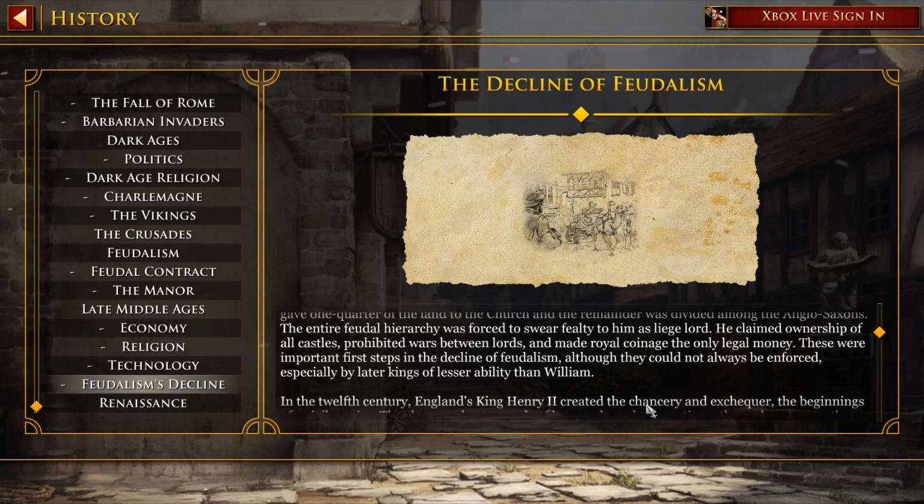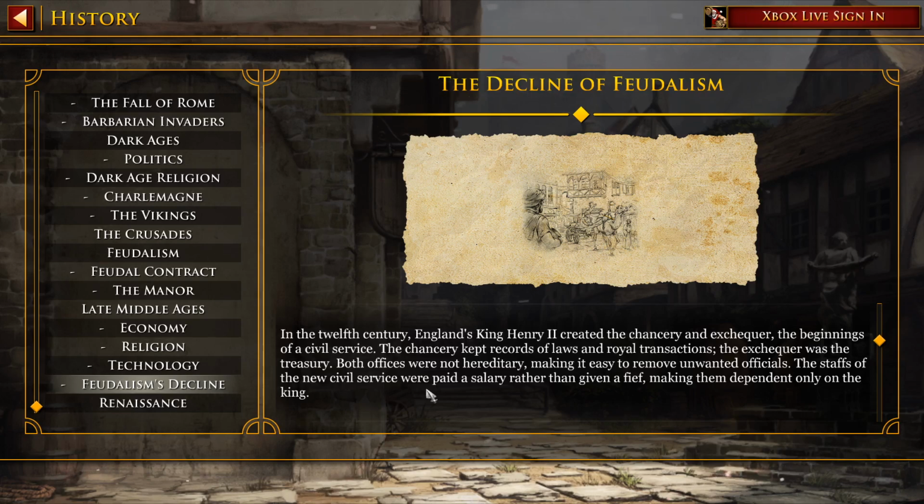The entire feudal hierarchy was forced to swear fealty to him as a liege lord. He claimed ownership of all castles, prohibited wars between lords, and made loyal coinage the only legal money. These were important first steps in the decline of feudalism, although they could not always be enforced, especially by later kings of lesser ability than William.